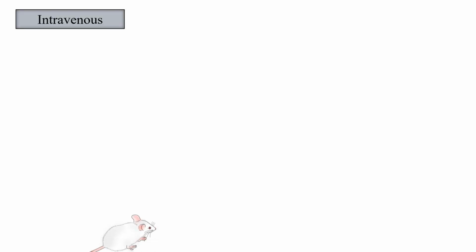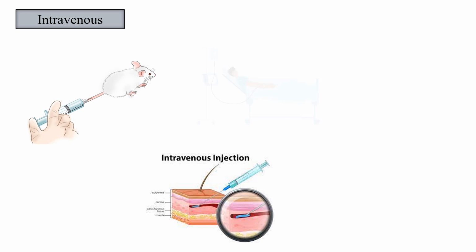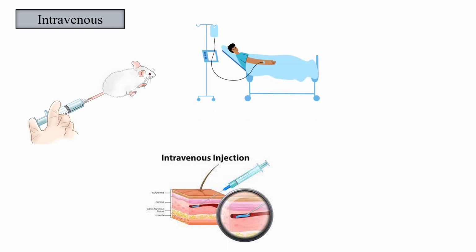Intravenous. Drug solution is injected directly into the lumen of a vein so that it is diluted in the venous blood. The drug is carried to the heart and circulated to the tissues. Drugs in oily vehicle or those that cause hemolysis should not be given by this route. This route is of prime importance in emergency.